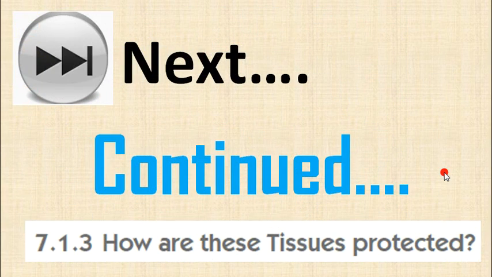Okay, so this is about our brain. Next we will continue this topic, and we will also study how this tissue is protected, tissue such as the brain and nervous tissue. How they are protected we will discuss later.